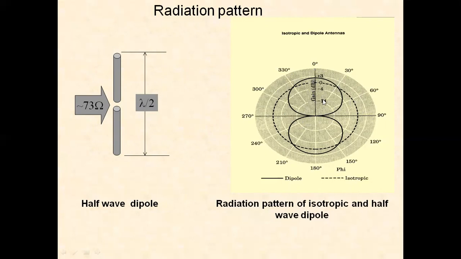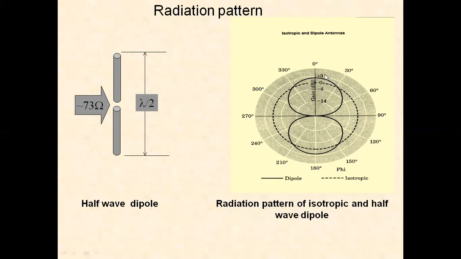And we are calculating the field strength in each direction. In this direction, how will the field strength be? Move the antenna to 0 degrees, how will the field strength be? Move the antenna to 10 degrees, how will the field strength be? So calculate the field strength in each and every direction and draw the graph.